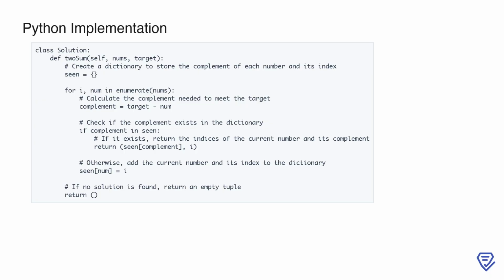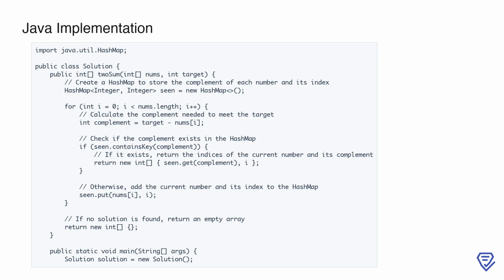This approach is efficient, with a time complexity of O(n), where n is the length of the array. The dictionary operations, insertion and lookup, are O(1) on average, making this method well suited for this problem. The space complexity is also O(n), due to the use of the seen dictionary to store up to n elements in the worst case. Here, we are implementing the two-sum problem using Java.